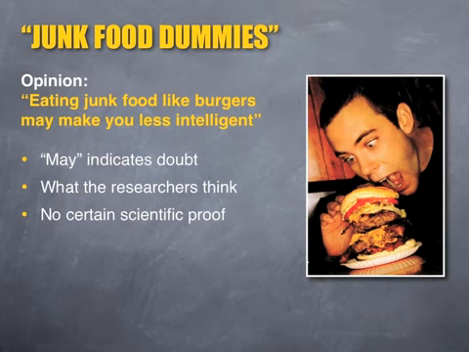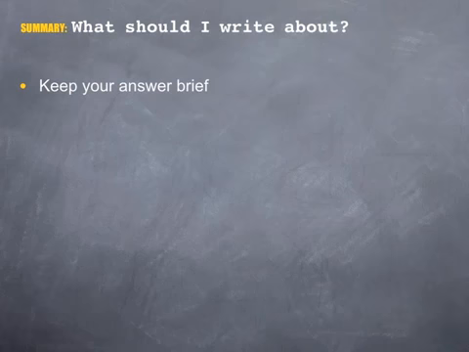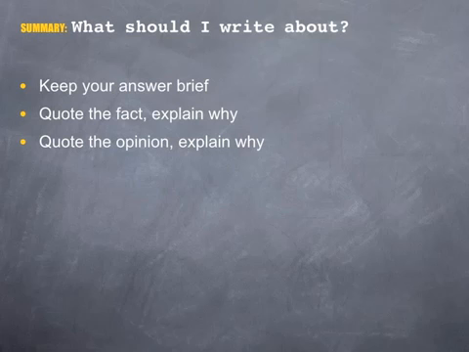Let's summarise by confirming what you should write about. First, keep your answer very brief. Spend just a few minutes on this part of your answer. Write concisely. Simply quote the fact and explain why it's a fact. Then quote the opinion and explain why it's an opinion. It's as simple as that. There is no need to write anything more or start comparing different parts of the text.